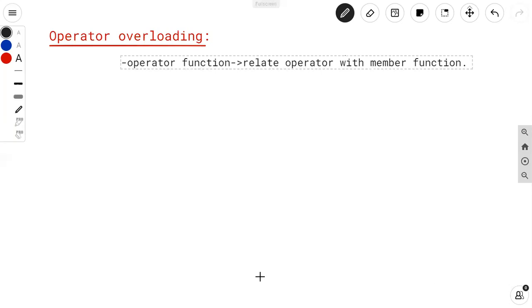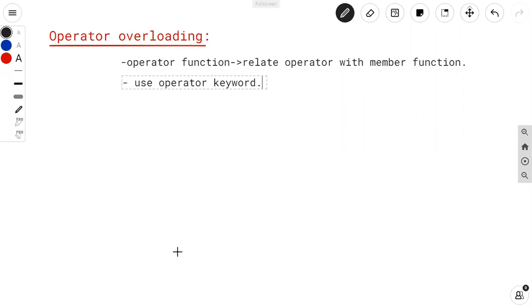Fine. So how to define the operator function? We have to use the operator keyword for defining the operator function. So first of all, in case of operator overloading, we have to use the operator function. What does operator function mean? We have to relate the existing operator. Everyone knows what an operator is?